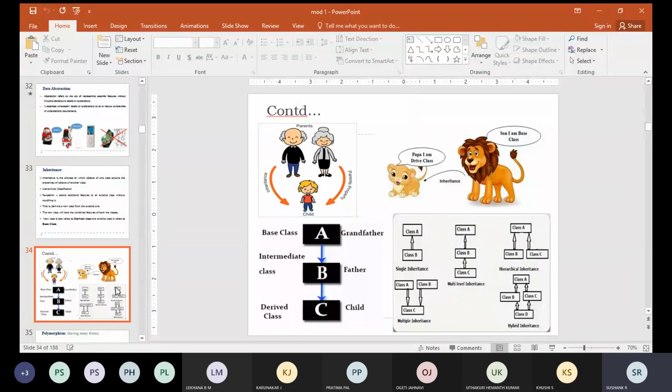Examples, 4 examples, I think. In the last class also I gave some 4 examples, right? Single inheritance, multi-level inheritance, hierarchical inheritance, multiple inheritance, and I asked you to implement hybrid inheritance. Did anyone implement that hybrid inheritance? Anyone from the class? Has anyone from the class implemented hybrid inheritance?